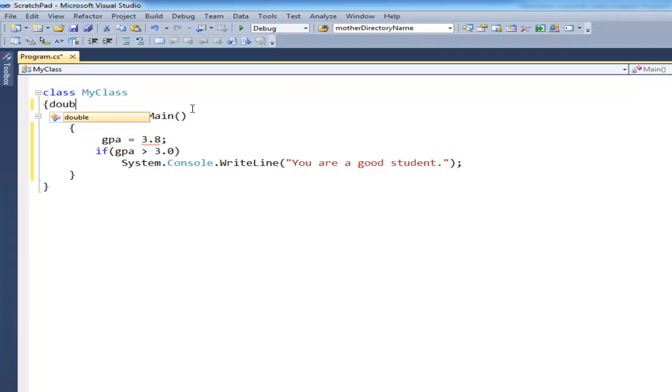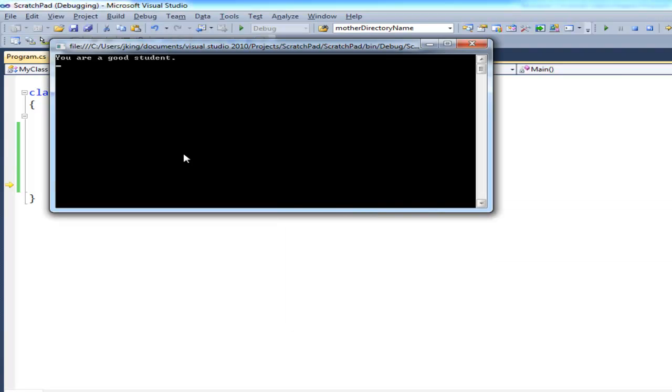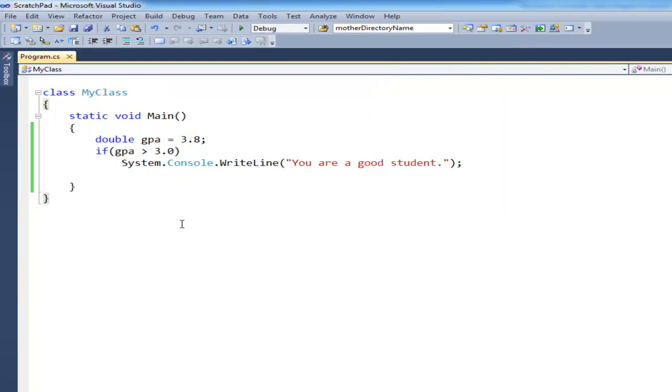Yeah, let me do double. I'm going to put double right here. So, you are a good student. Coming down here, I'm going to execute F11. GPA is 3.8. If GPA is greater than 3.0, then I guess we'll assume that 3.0 students are good students, so you can print out you are a good student. Coming back here, Shift F5 to terminate execution, or I could have just stepped out of it.